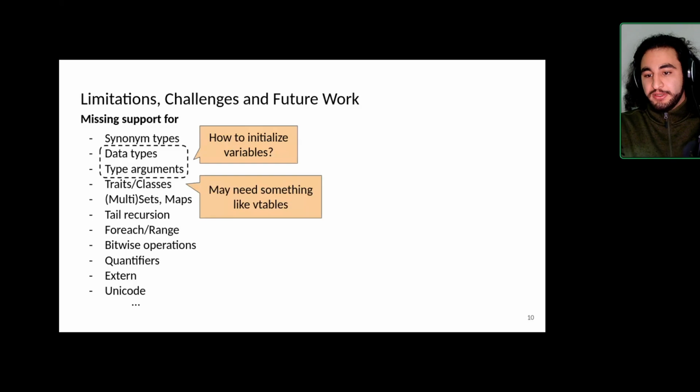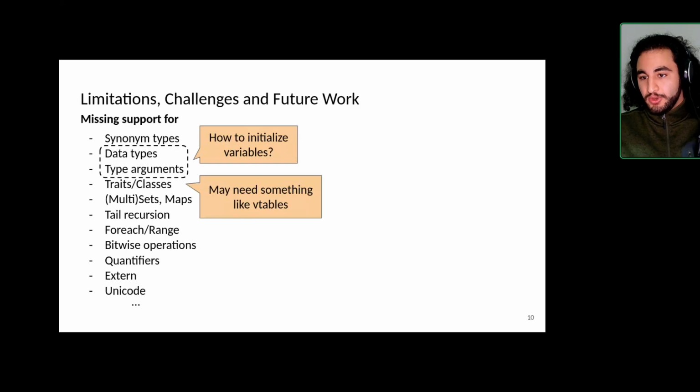Another thing that I would be very interested in is looking at how to translate traits and classes into an ML language like CakeML. Because while we got away with variables by using references, for traits and classes it's not super clear how we would do this. I would assume we need something like vtables, so we use tuples, function closures, things like that. We probably would need to disable the static type checker again. But again, if you're proving correctness, that really shouldn't be a problem.